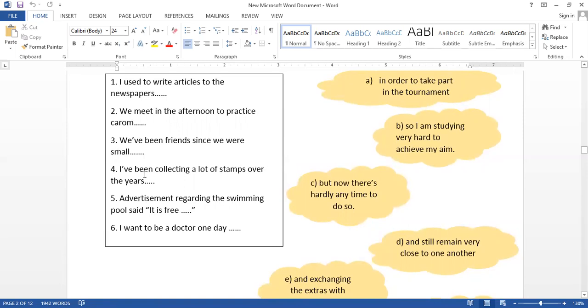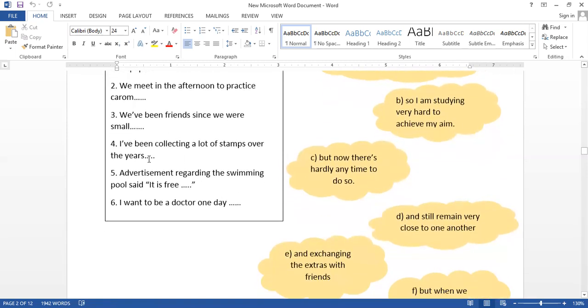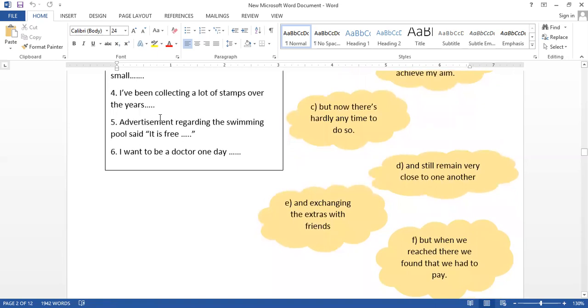Then we have number 4. I've been collecting a lot of stamps over the years. Then we have collecting stamps. This is somewhat difficult.